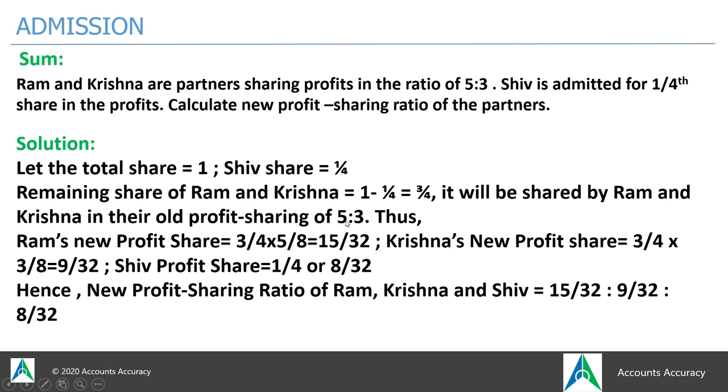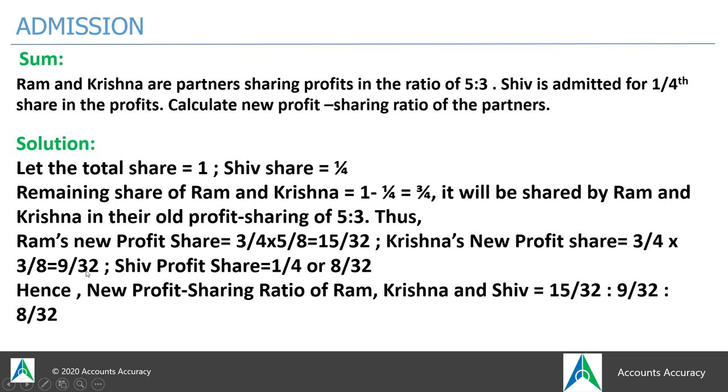So you have to calculate 5/8 portion of 3/4, and 3/8 portion of 3/4, in order to know how much share will be with Ram and how much with Krishna after giving away 1/4 portion of the total 1. So 5/8 into 3/4 is equal to 15/32. This will be left with Ram, because 5/8 portion of 3/4 will be Ram's share, and 3/8 portion of 3/4 will be Krishna's share.